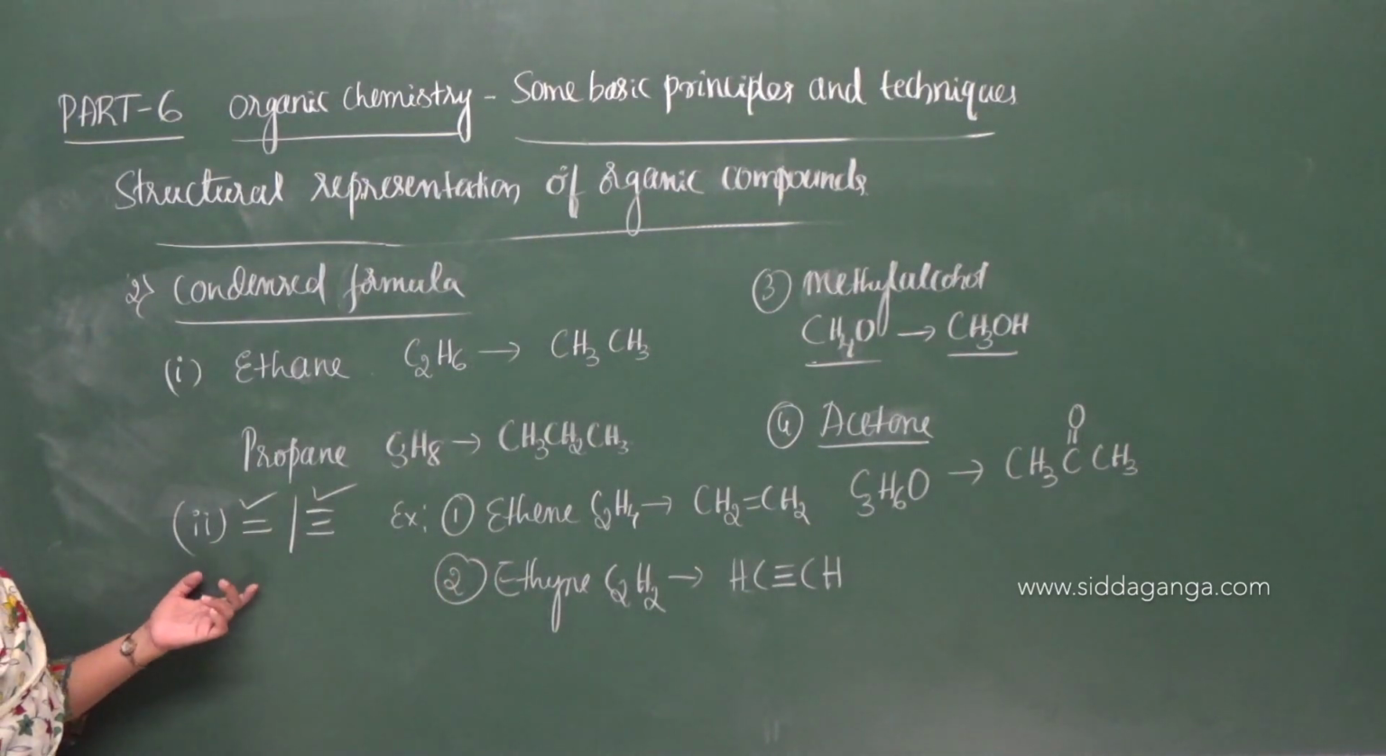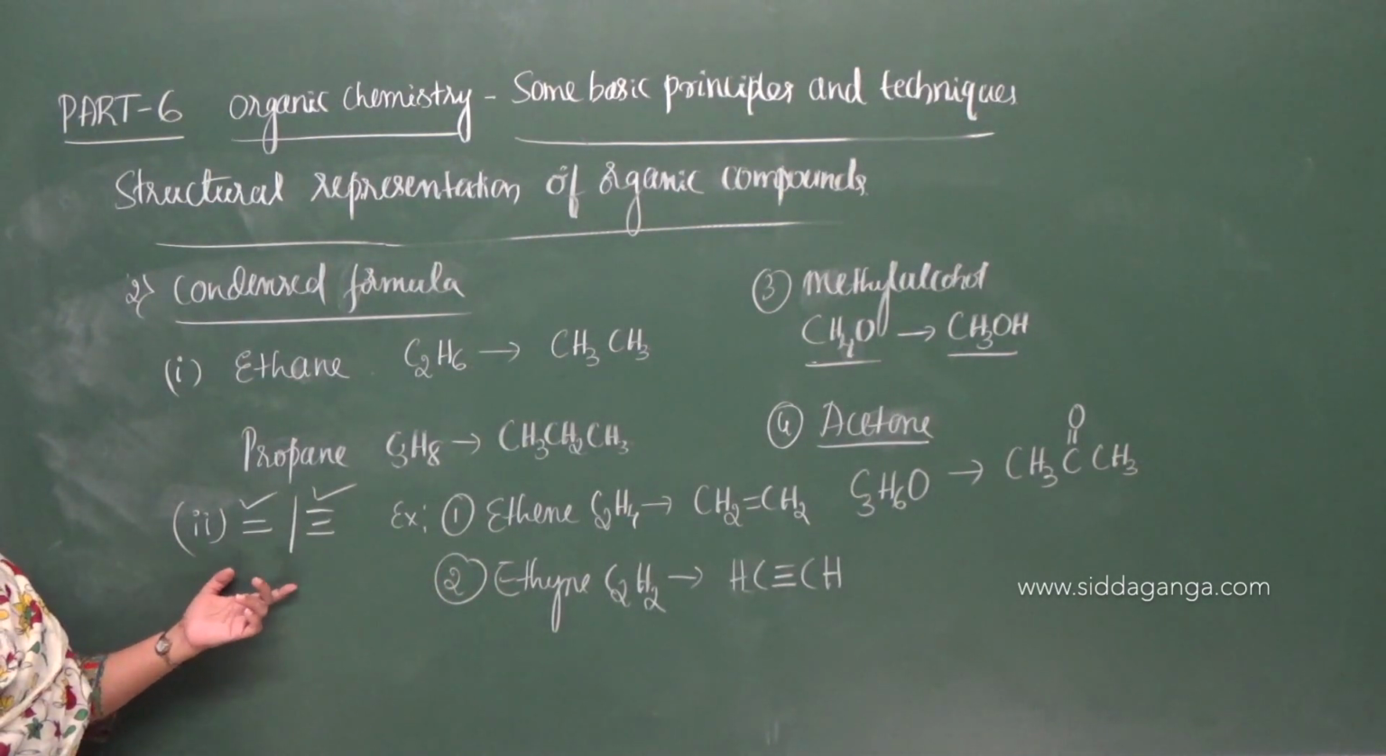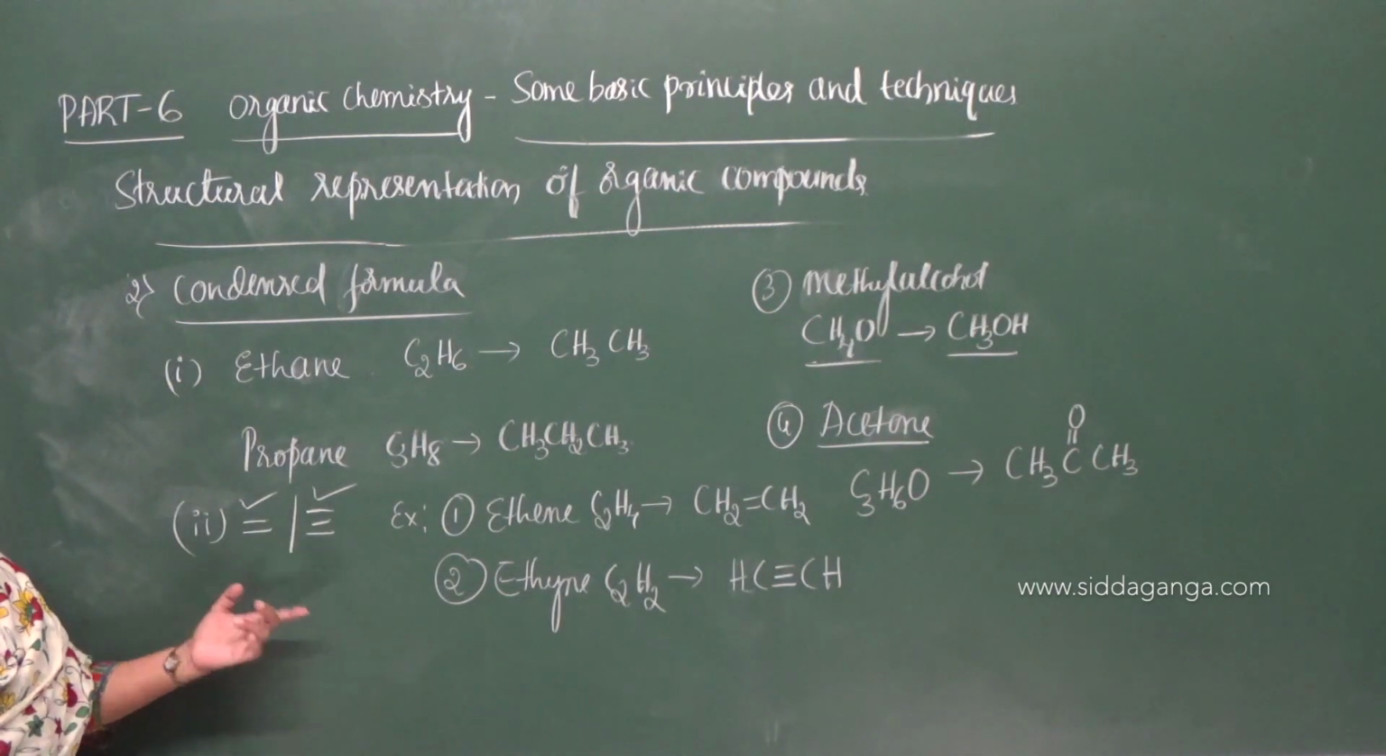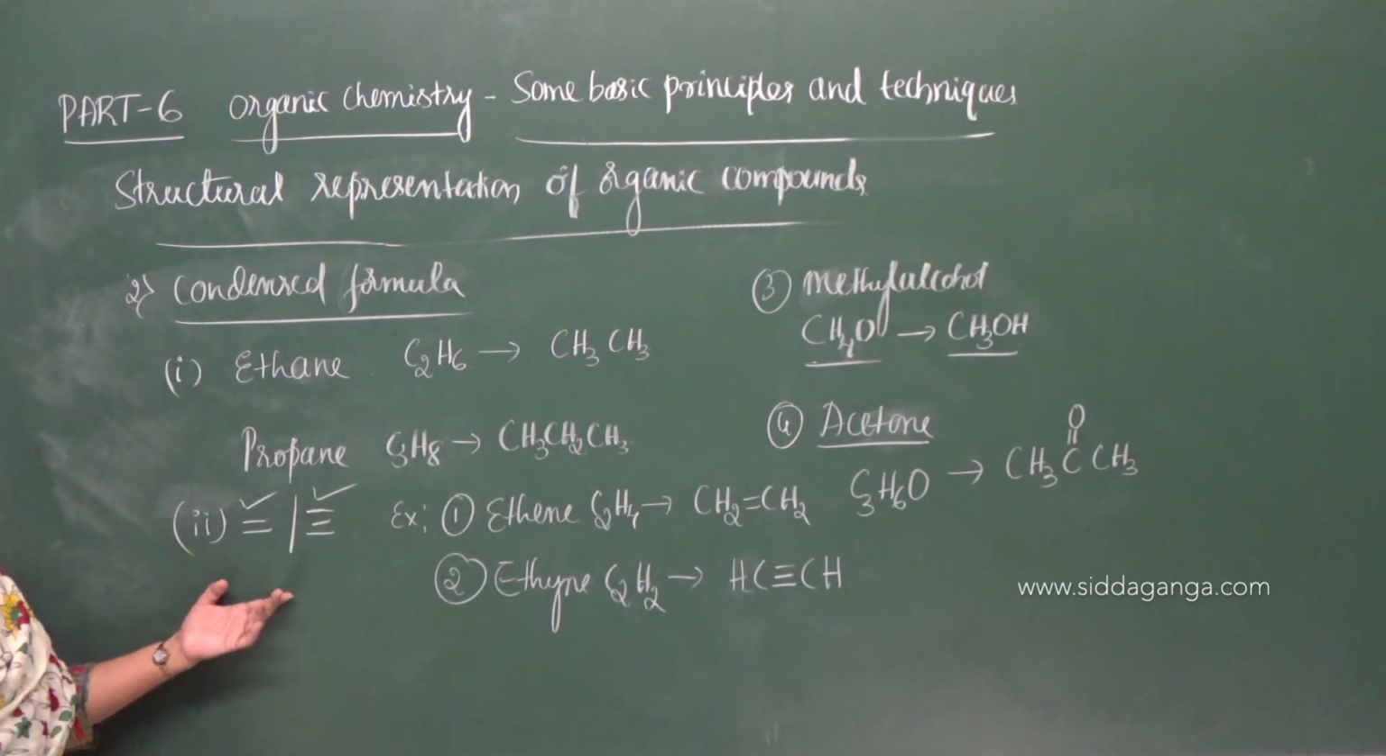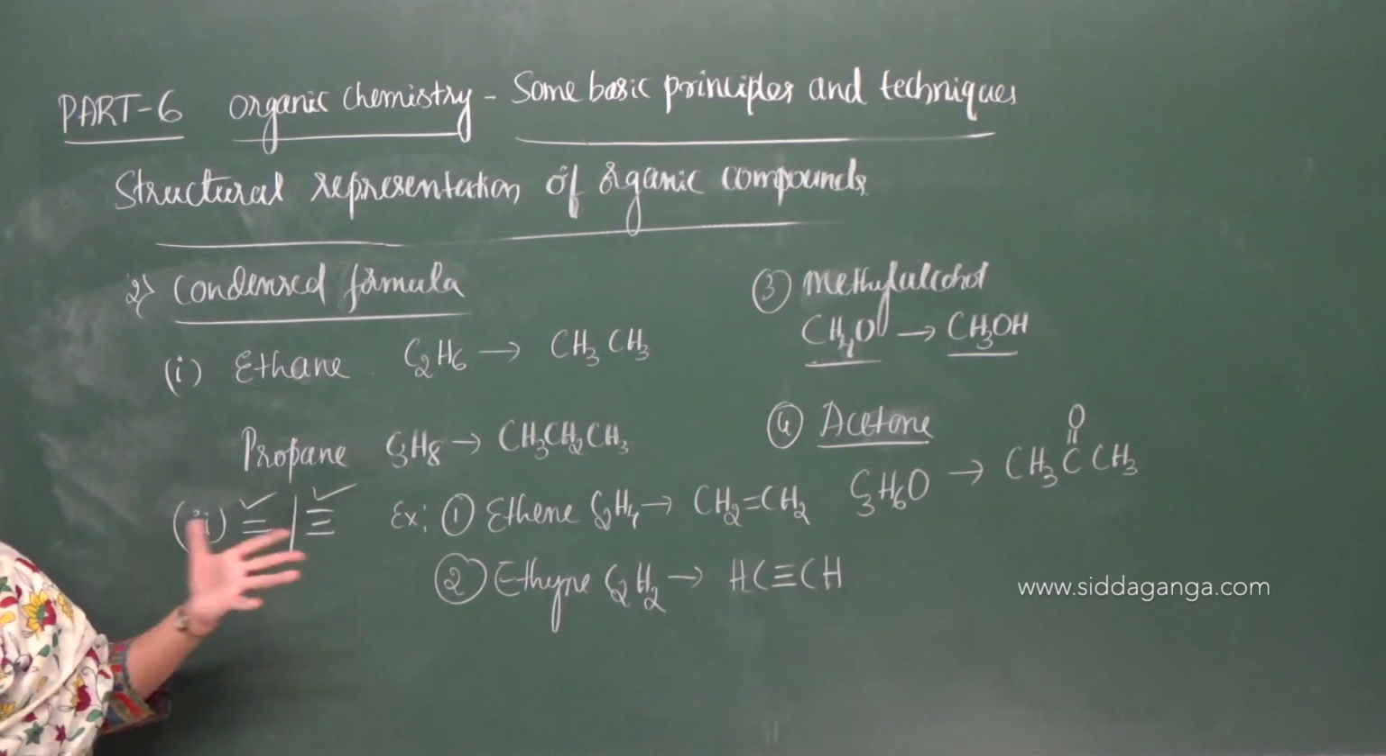And the second point here is that any double or triple bonds that are present are shown in the formula by using a double dash and a triple dash.